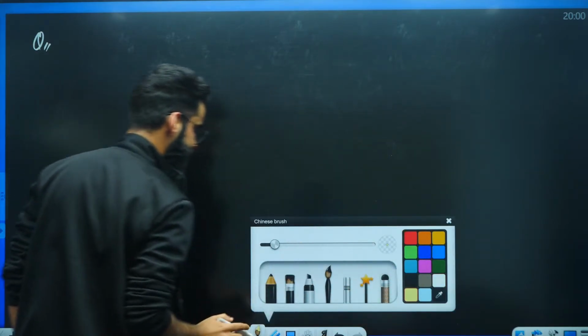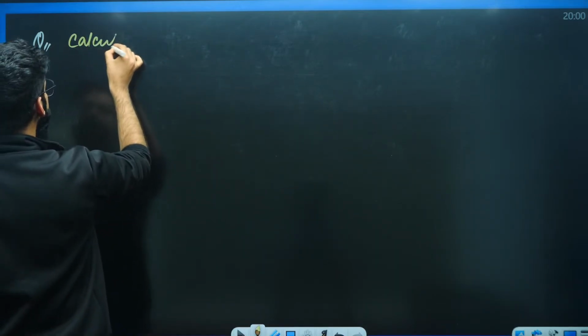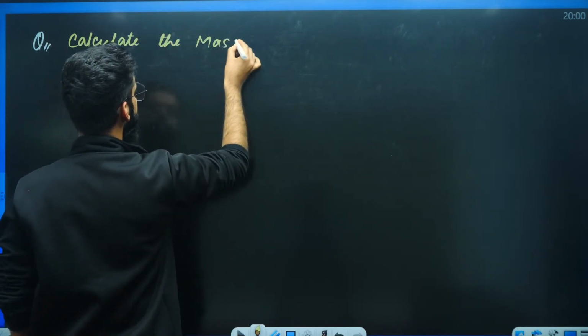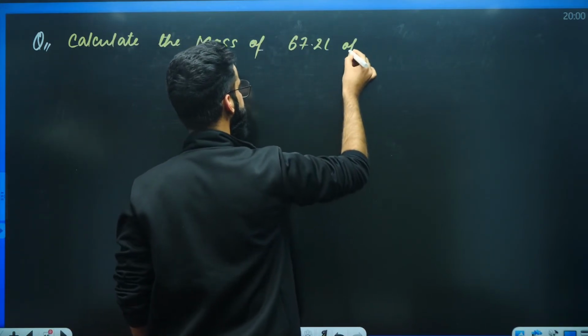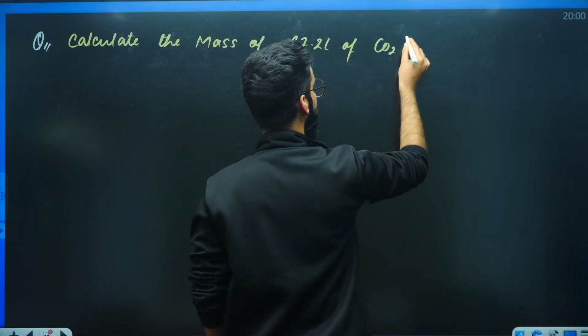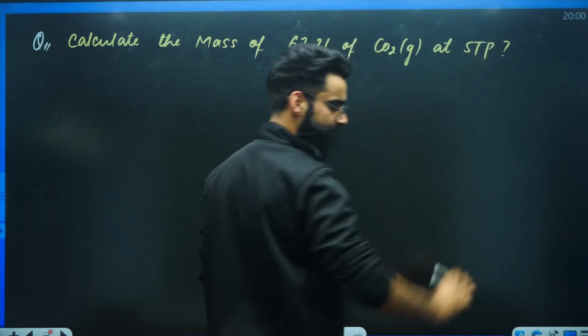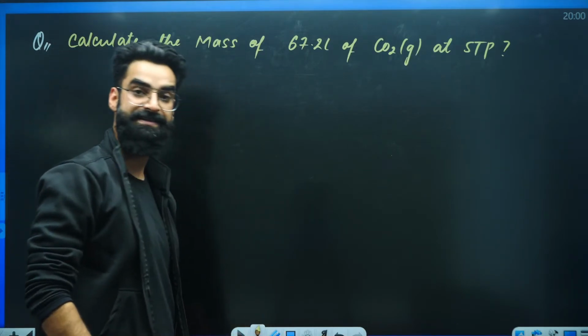I'm writing one very simple question so that you can understand it properly. Basic question. The question is like this: Calculate the mass of 67.2 liters of carbon dioxide gas at STP.